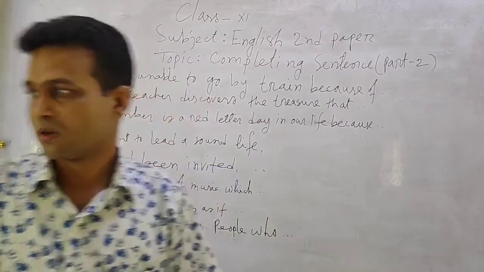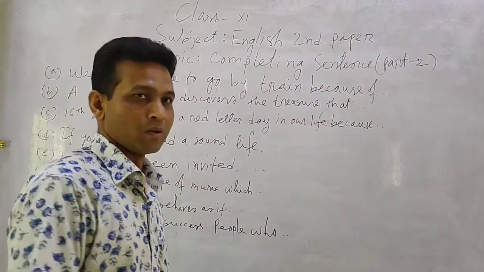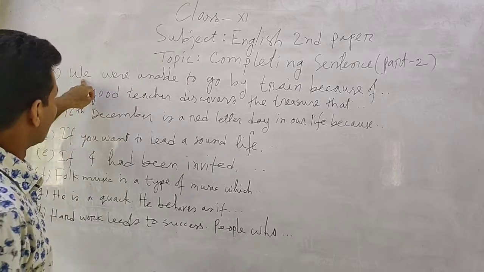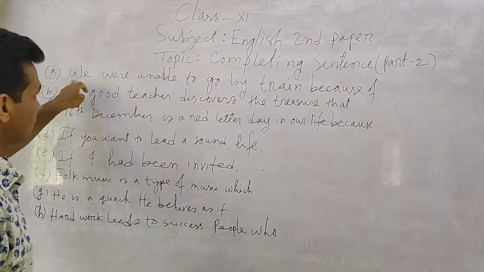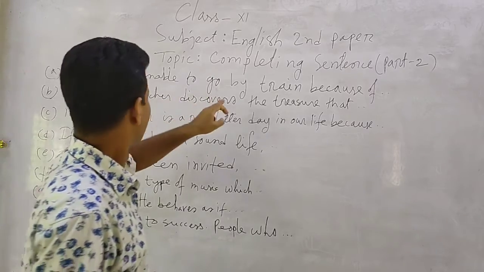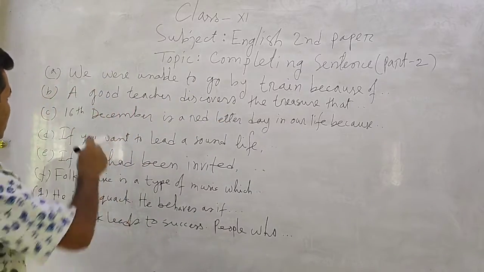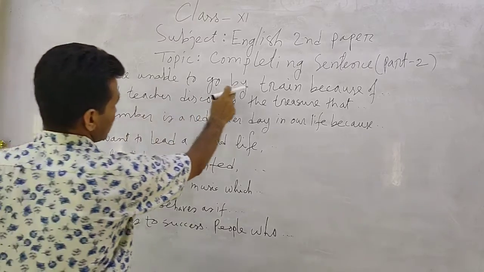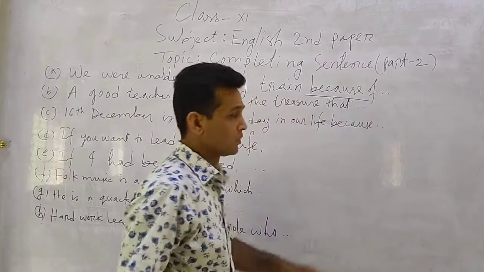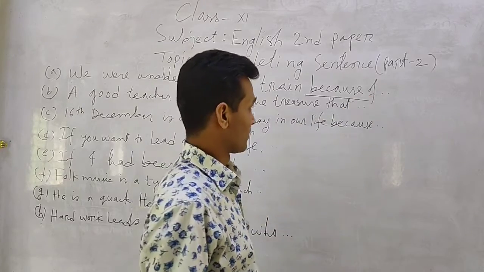I will discuss elaborately. At first, I have to start with a rule. Notice this sentence: we are unable to go by train because of. Attention please, because of.